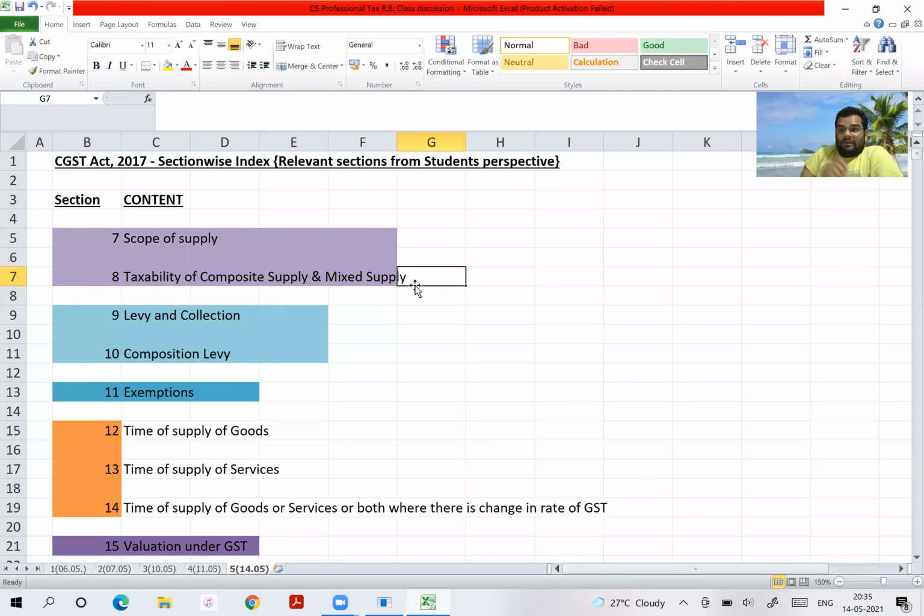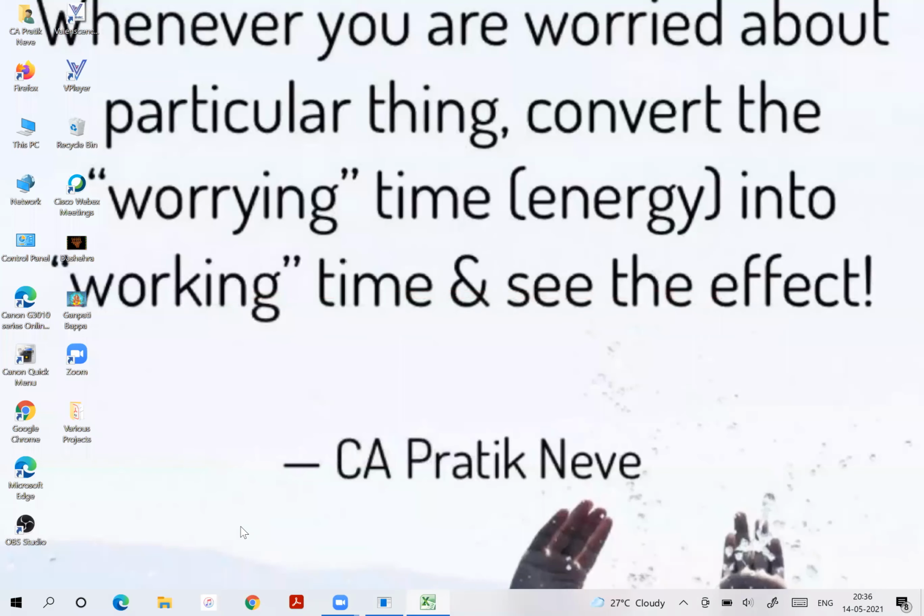Section-wise index of GST. All our students know GST section-wise, correct? Right from section 7 till all the relevant sections you know. I'm just going to minimize this Excel sheet and ask you the sections. The relevant things start with basically section 7. What is section 7? Let me see who can answer quickly. It is scope of supply. What is supply, what is not supply is all discussed in section 7.